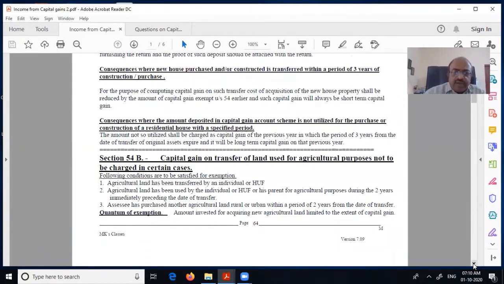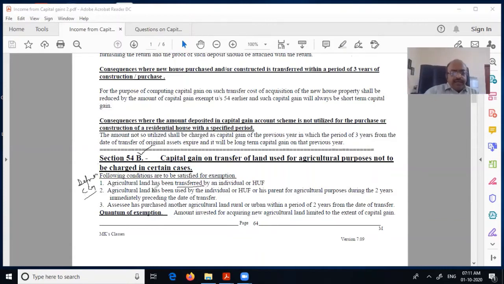Capital gain on transfer of land used for agricultural purpose not to be charged. What are the conditions they are saying? Number one condition is that agricultural land has been transferred. So if it is not agricultural land, section 54B will not be available. What is agricultural land is a separate discussion, but assume it is agricultural land as per the definition under the capital gain scheme in the Act. So you have to take the definition of capital asset for the purpose of capital gain, section 2(14).